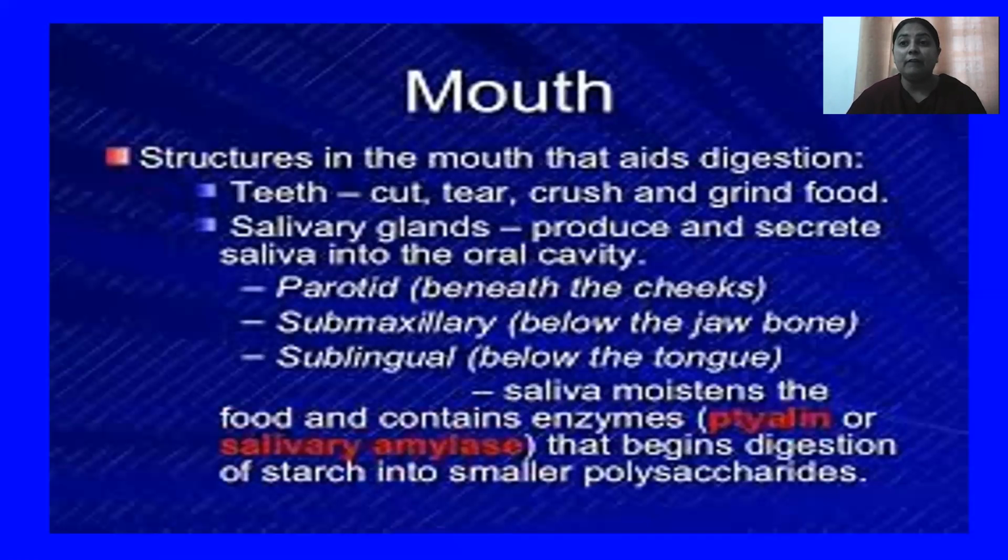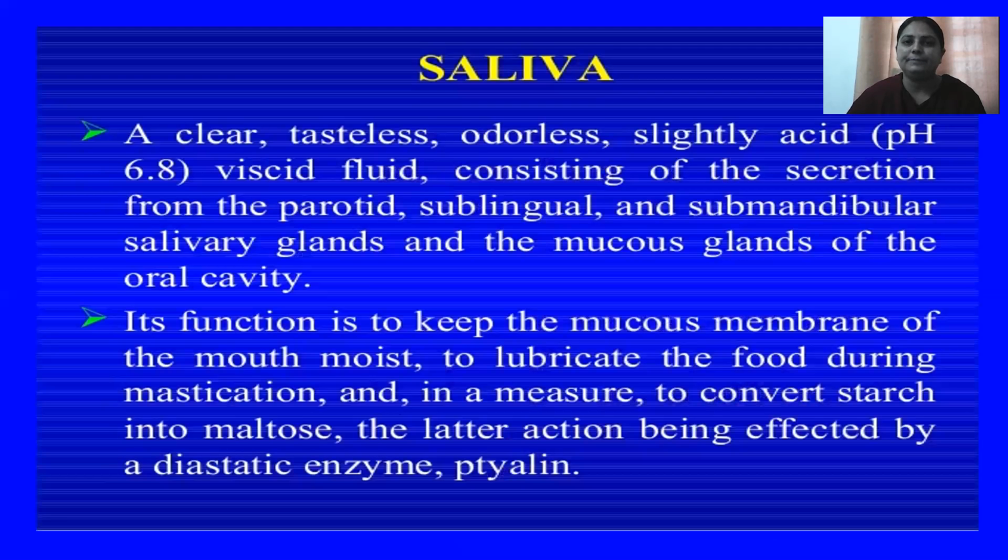The enzyme requires a basic medium for its activity. This enzyme, salivary amylase, generally works at 6.8 pH in your mouth. Okay, students, what is saliva? I have already explained to you that it is a clear, tasteless, odorless, and slightly acidic fluid which has a pH of 6.8.